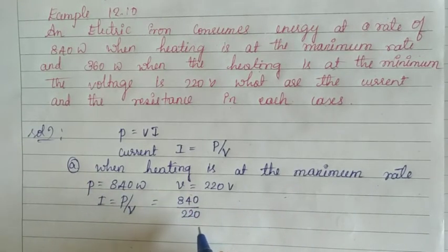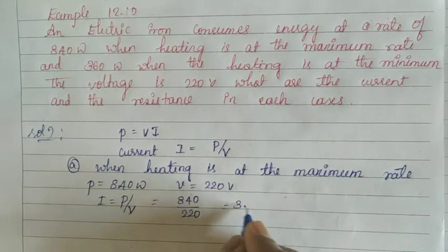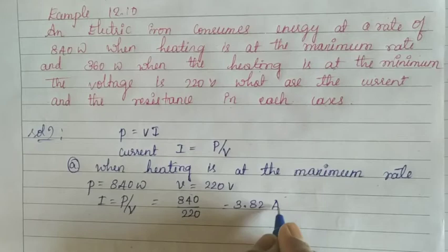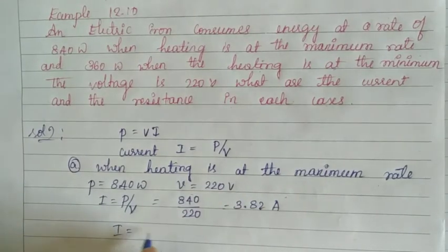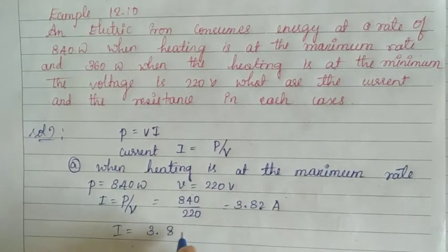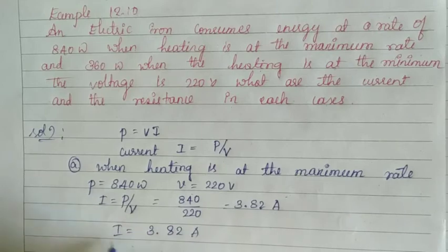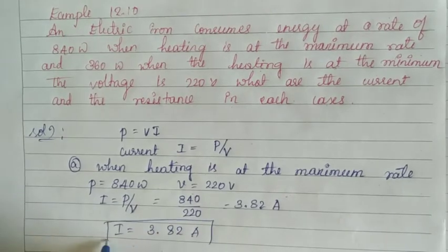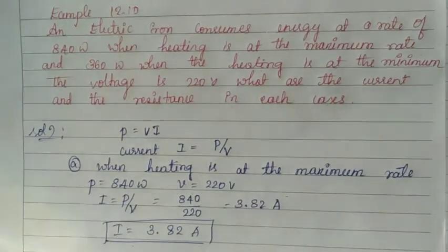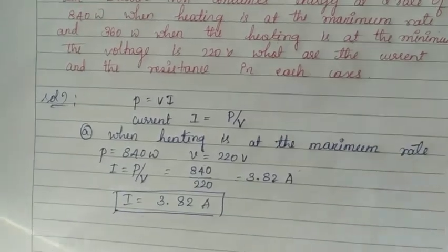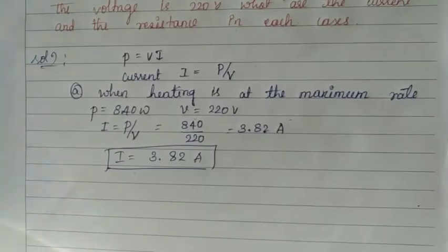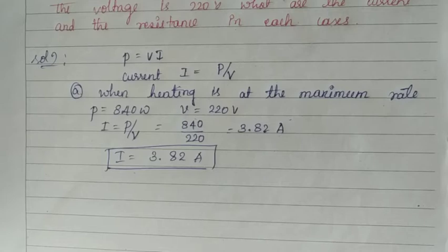Simplifying, we get 3.82 amperes. This is the amount of current when the electric iron box consumes energy at the rate of 840 watt.